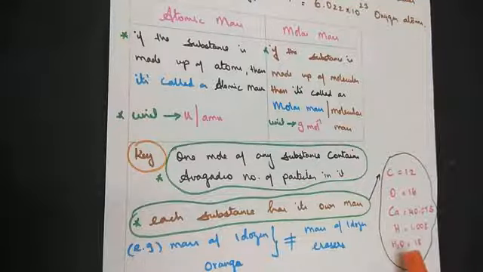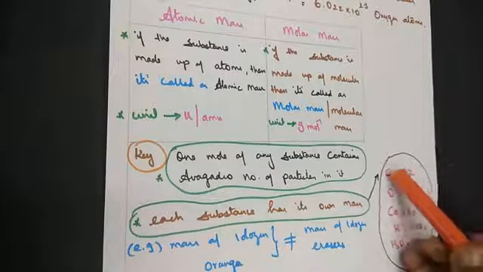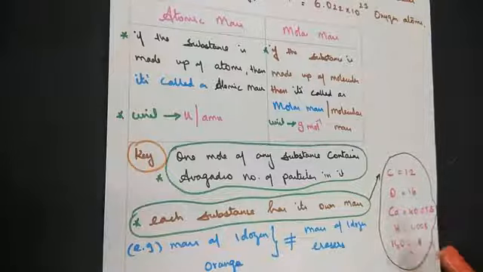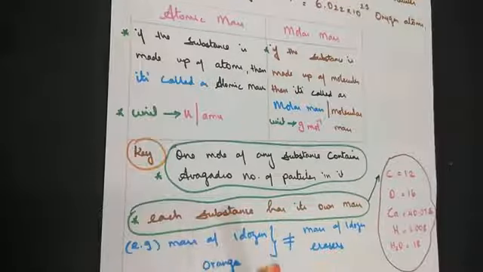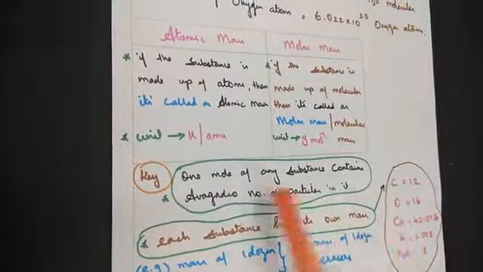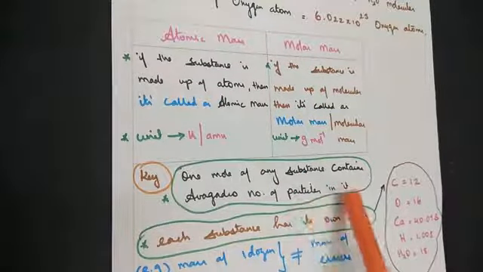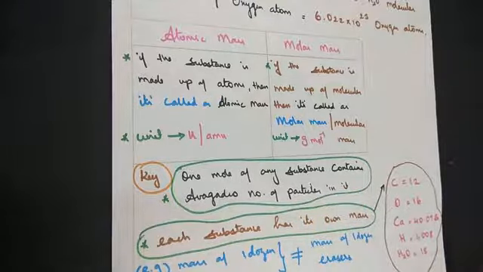Now atomic mass of water molecule. These are carbon, oxygen, calcium, hydrogen. In case of water molecule, atomic mass of water is 18. So each substance has its own mass. But when it comes to 1 mole of any substance, it contains Avogadro number of particles in it. Let me give you a practical example.